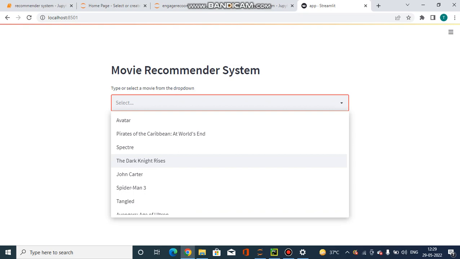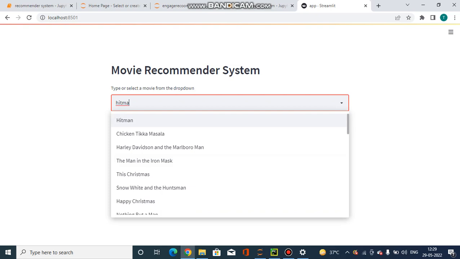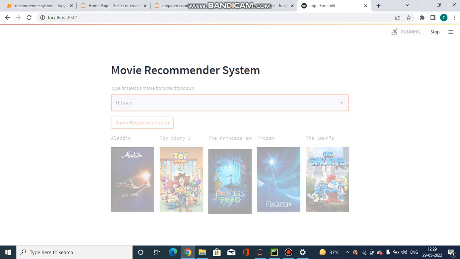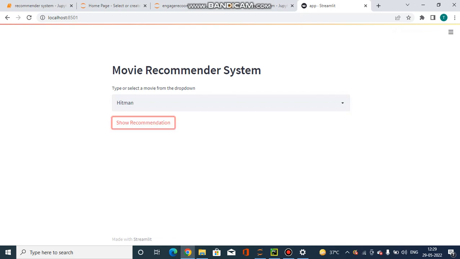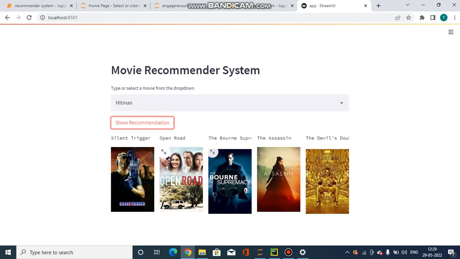Supposedly if I enter a movie and I tell it to show me the recommendations, then I get Silent Trigger, Open Road, Assassin, basically some action movies.